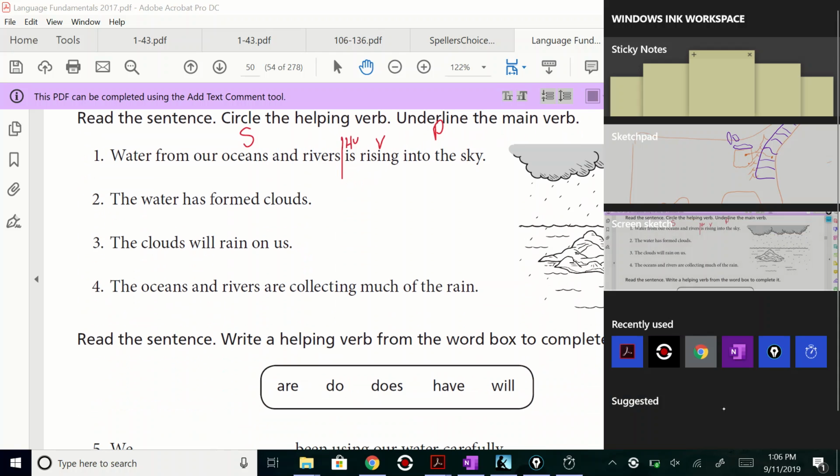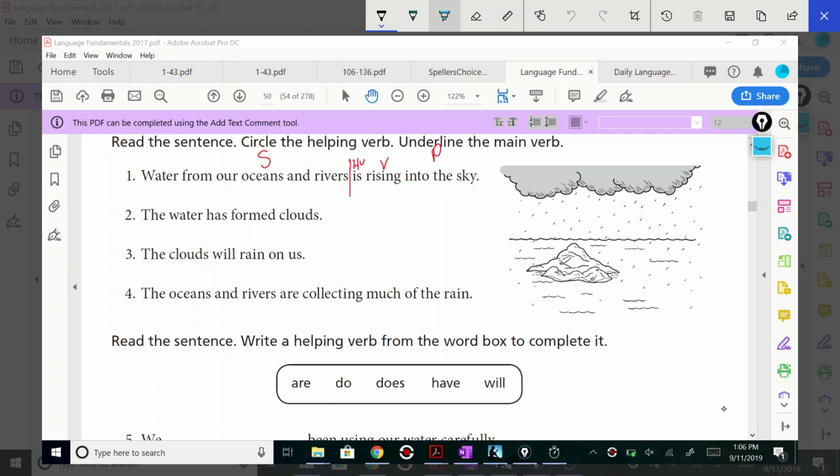These kids have already seen this, but I decided to screencast it for their Google Classroom so they can revisit this. The subject is water from the oceans and rivers. That's the entire subject. The predicate is rising into the sky. She identified the helping verb as is by putting H, V above it, and the actual verb as rising by putting the V above it. And then, of course, you divide it into subject and predicate. Okay, I just wanted to point that out.